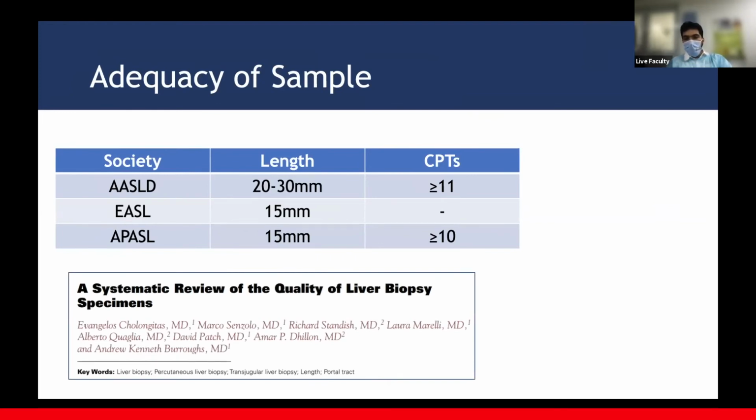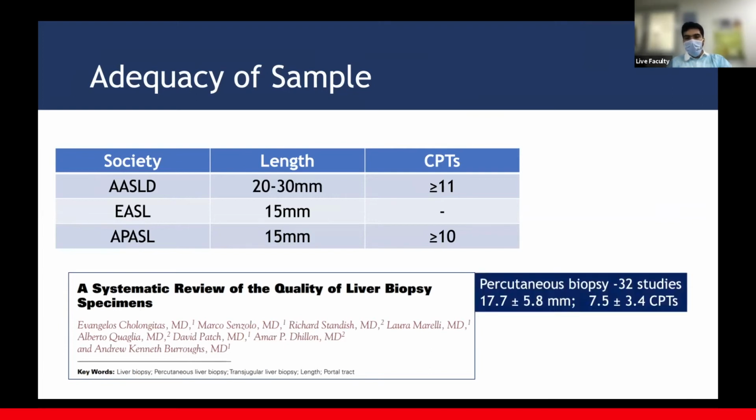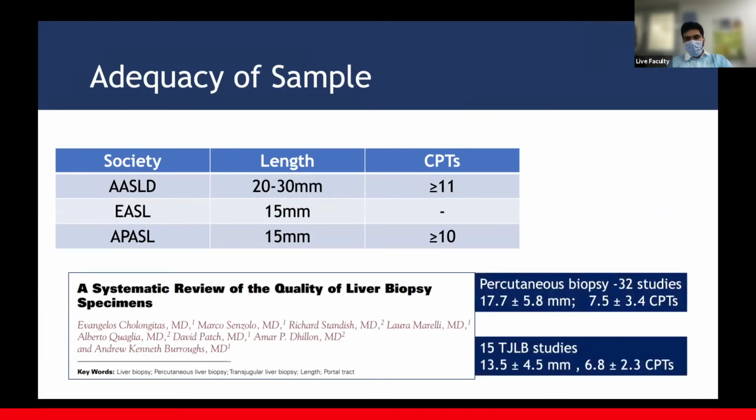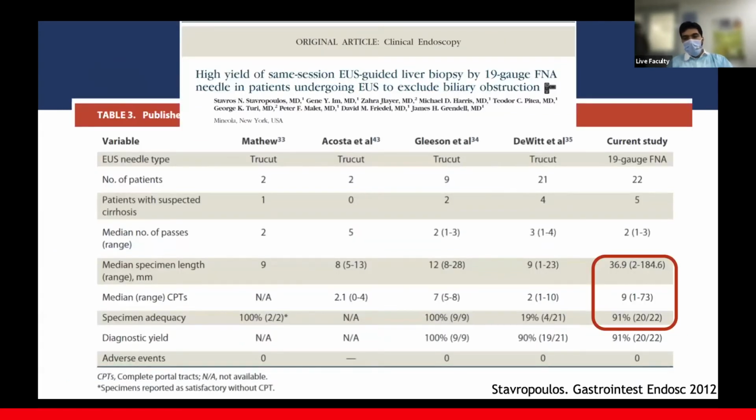But a systematic review of the quality of liver biopsies shows that percutaneous biopsy as well as TJLBs often fall short of that mark. Let us look at what EUS does. Now, older studies of EUS-guided liver biopsies have shown fragmented, smaller samples, but newer data is coming up. I'm sorry, we are running short of time, so I'm going to speed up. So with time, we've seen that with the newer 19 gauge needles, we are able to achieve good specimen lengths with good specimen adequacy of over 90%.